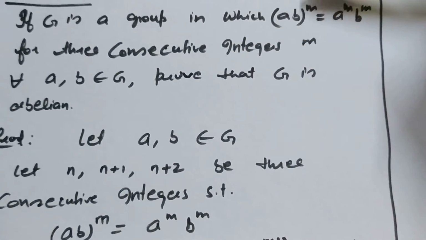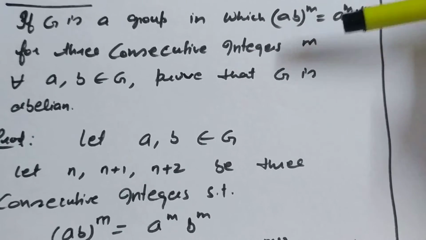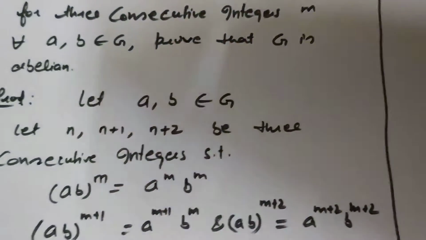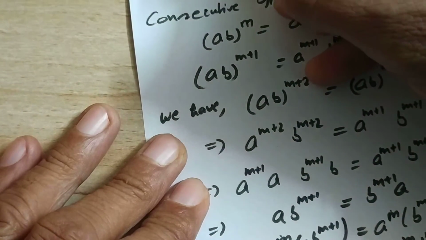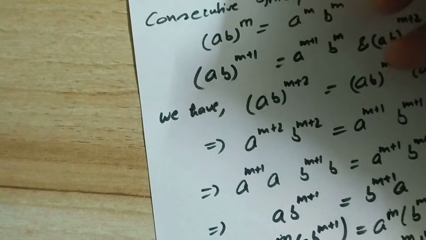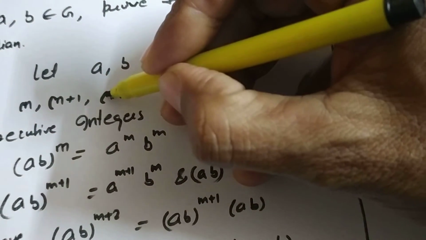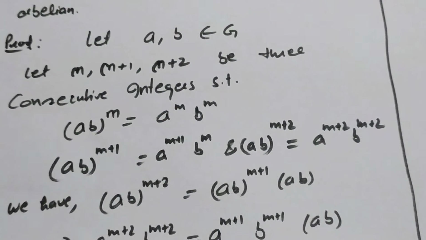Because this is true for every positive integer m, and you are taking three consecutive integers, I am taking here m, m plus 1 and m plus 2. These are three consecutive integers I have taken to prove this abelianness.